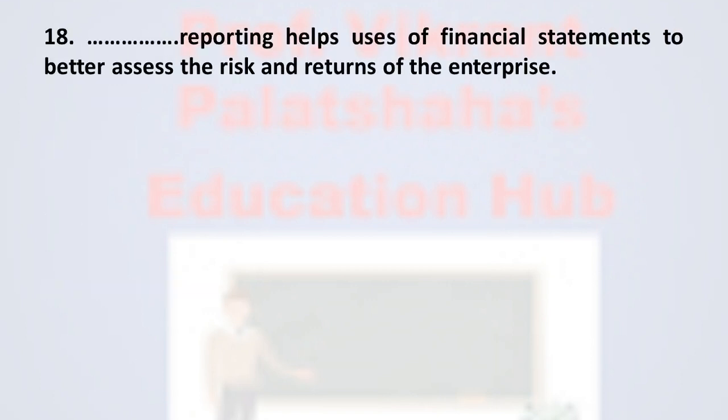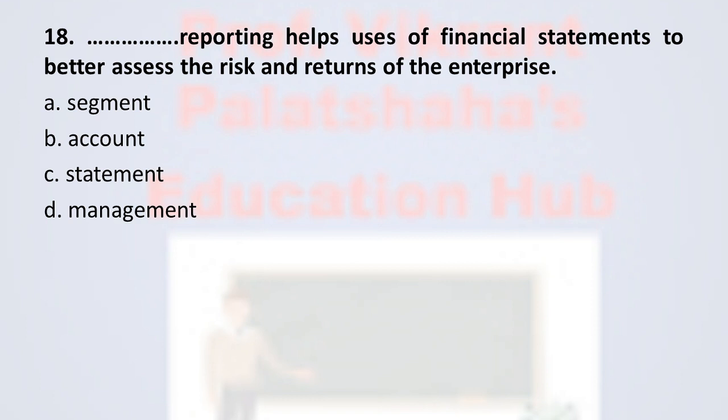Next question, question number 18. Dash dash reporting helps users of financial statements to better assess the risk and returns of the enterprise. Option number A, segment. Option number B, account. Option number C, statement. And option number D, management. The correct answer for this question is option number A, segment. Segment reporting helps the organization to assess risk and returns regarding the financial statements. Therefore, the correct option is option number A, segment.